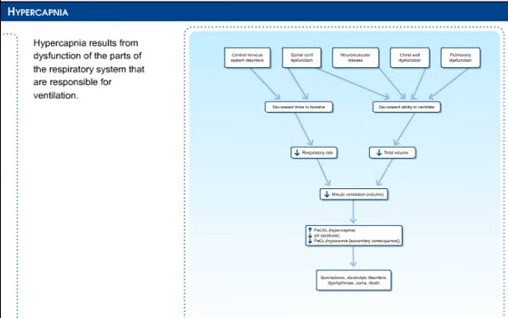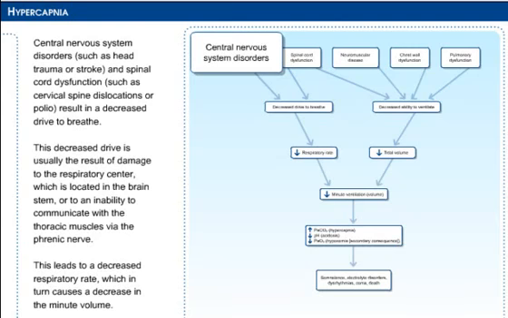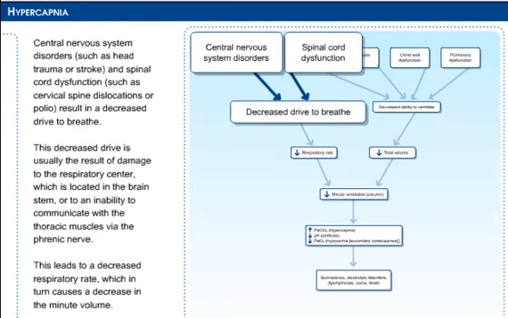Hypercapnia results from dysfunction of the parts of the respiratory system that are responsible for ventilation. Central nervous system disorders such as head trauma or stroke, and spinal cord dysfunctions such as cervical spine dislocations or polio, result in a decreased drive to breathe. This decreased drive is usually the result of damage to the respiratory center, which is located in the brainstem, or to an inability to communicate with the thoracic muscles via the phrenic nerve.